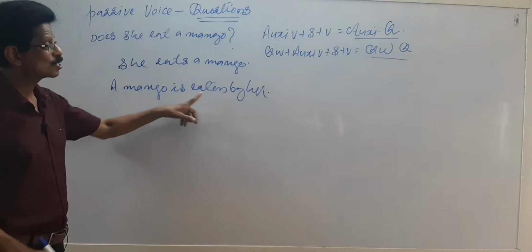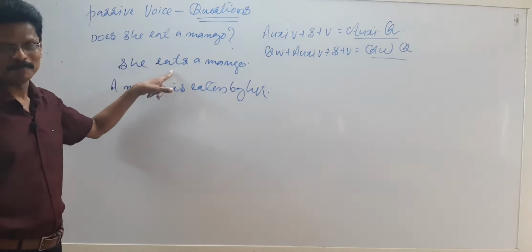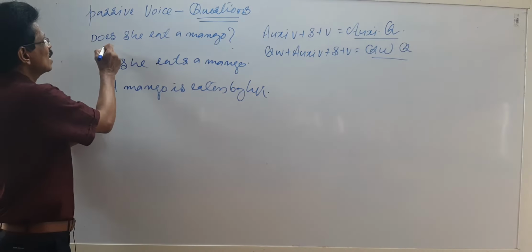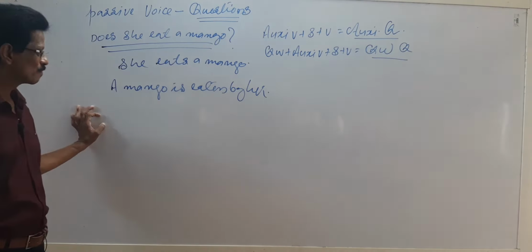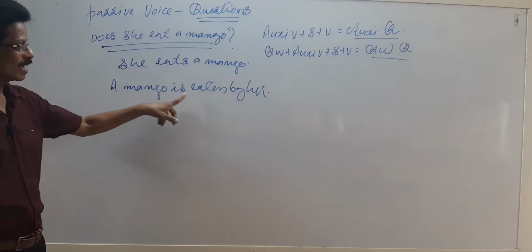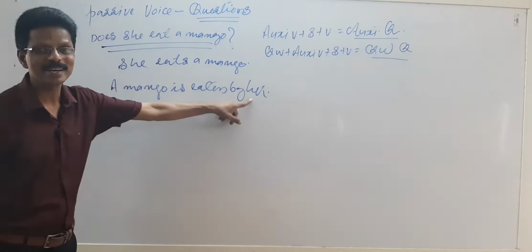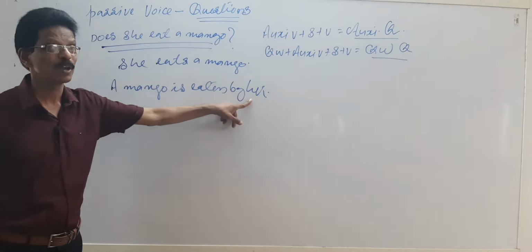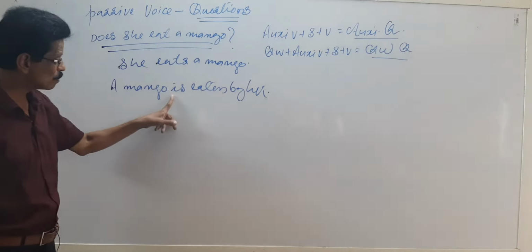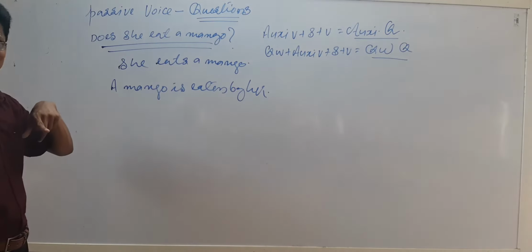This is the passive voice of the statement. But our sentence is a question, so the answer also must be a question. A mango is eaten by her is a statement form of passive voice, not a question, so this statement should be changed into a question.